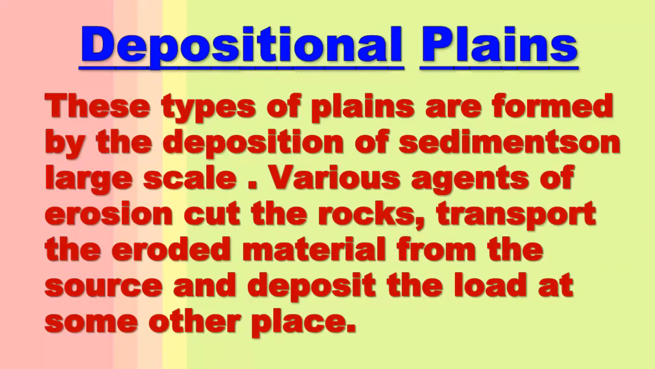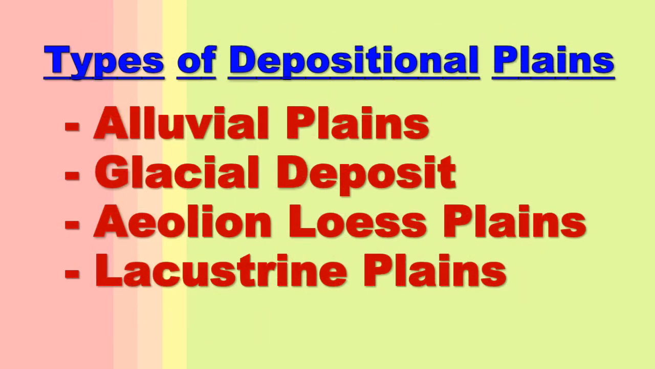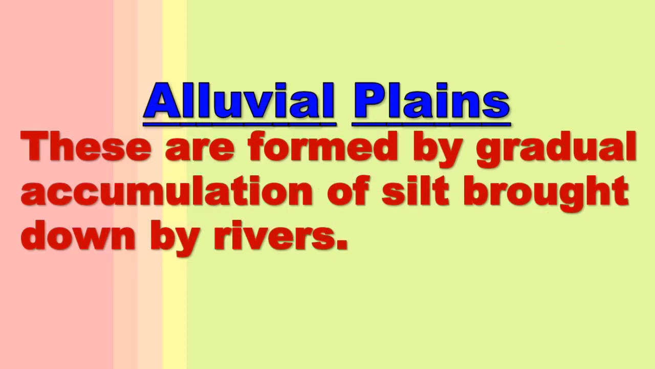Now comes depositional plains. As the word tells, deposition. It means when there is deposition of certain sediments, then such types of plains are formed. The depositional plains are of four types: alluvial plains, glacial deposit, Aeolian-Loess plains or deposition by wind, and lacustrine plains or lake deposit. So the very first one that we are looking at is alluvial plains.